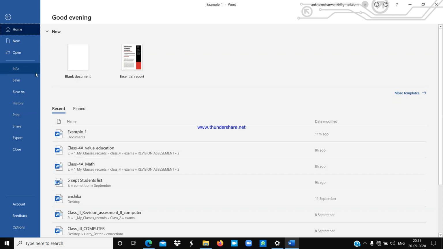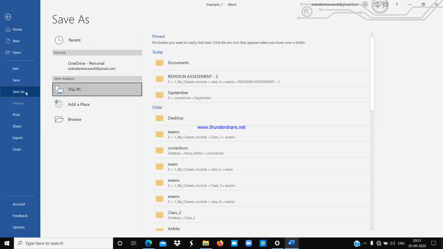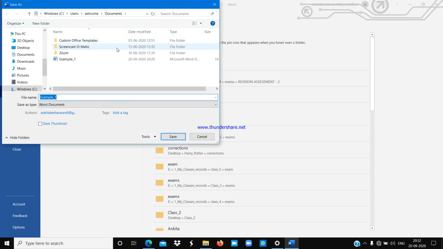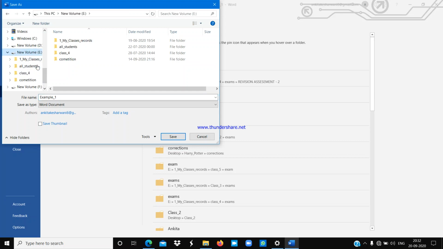So if you are saving your file for the first time, you have to click on the save as option, then you have to give a particular name to your file. I am not saving this file for the first time, but I want to show you again how you can save a file. So I am using the save as option, and from here you can select your location. You will find this type of screen, and you can choose wherever you want to save your file.